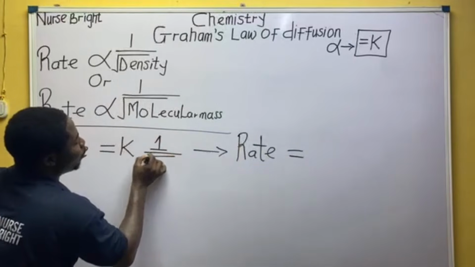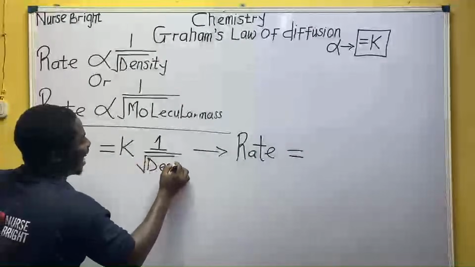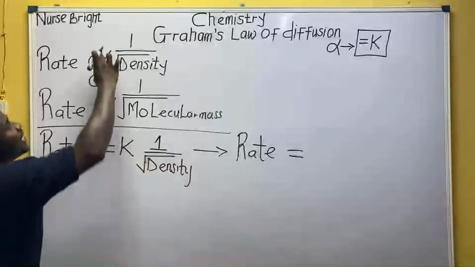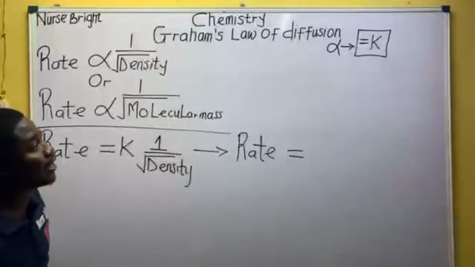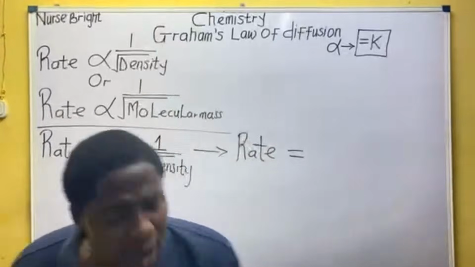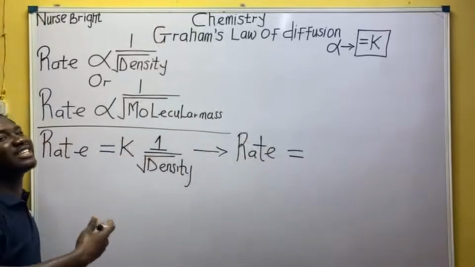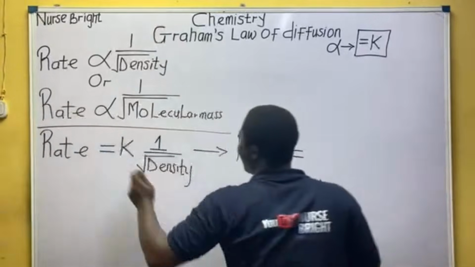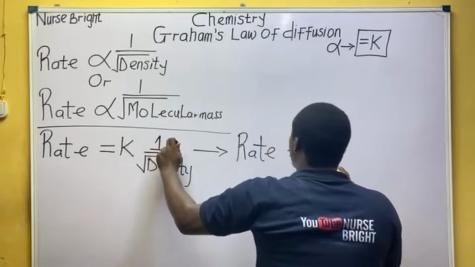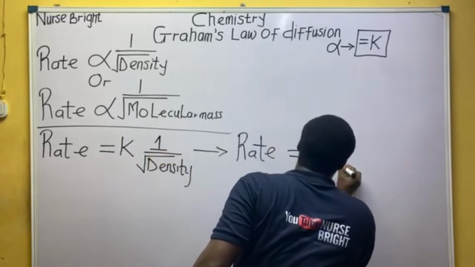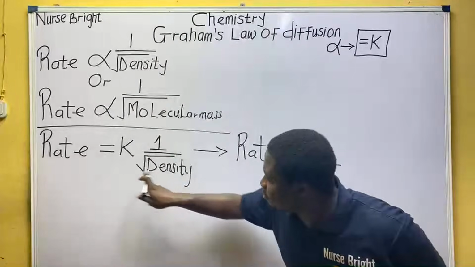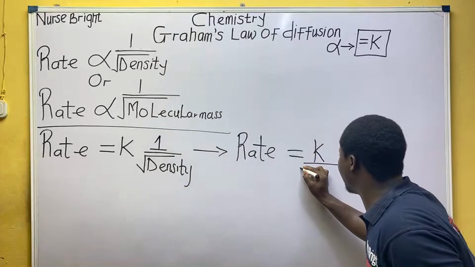1 over root of what, everybody? Density. Yes. We remove this proportionality and put equal. That's why I told you there. So what do we do, everybody? We now say our K will times 1, K times 1. Anything times 1 is that thing, have you forgotten? So equal to remains, and then K times 1 is what? K all over the root of density. There is nothing to times, so you will rewrite it.